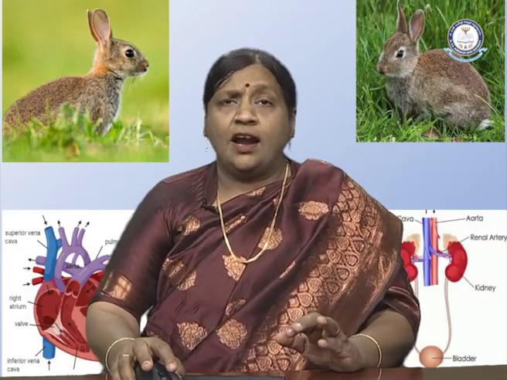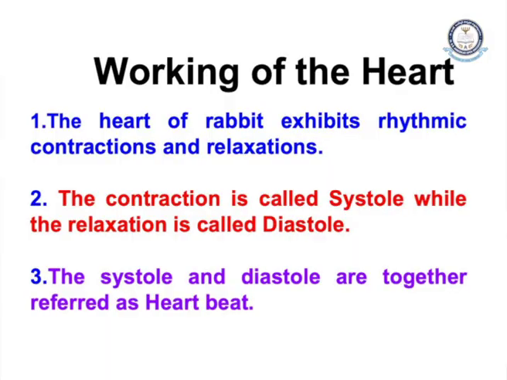Now how does the heart function? We will understand the working of the heart by knowing about contraction and relaxation. The heart of a rabbit exhibits rhythmic contraction and relaxation. We are acquainted with the lub-dub sound which happens with contraction and relaxation.